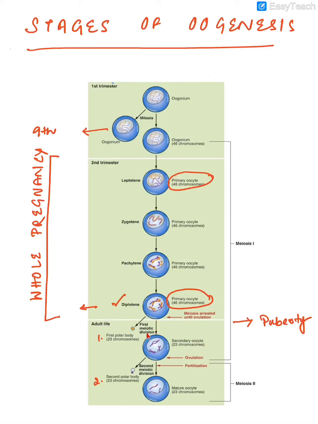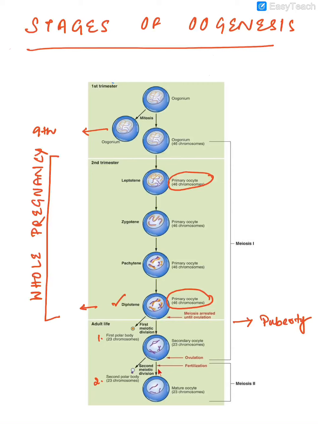The secondary oocyte is the stage of oocyte that is actually released during ovulation, and which is in clinical practice known as the ovum. This secondary oocyte again is arrested in the second meiotic division unless and until a sperm happens to fertilize the secondary oocyte.